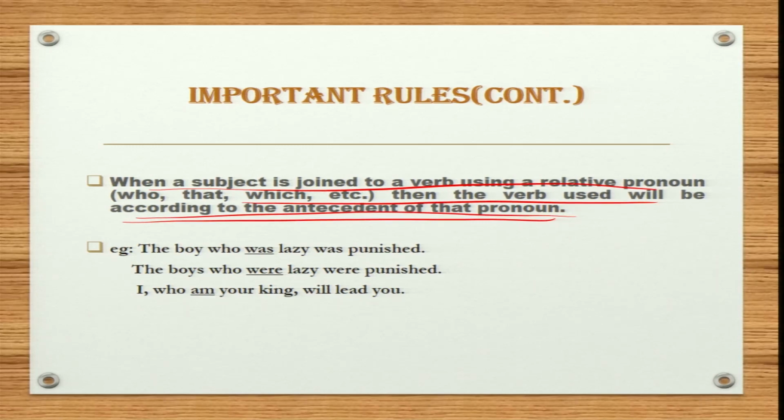The boy who was lazy was punished. Boy is your antecedent, and who is your relative pronoun. Boy is what? Singular. Hence the verb used will also be singular. Therefore was is used over here.